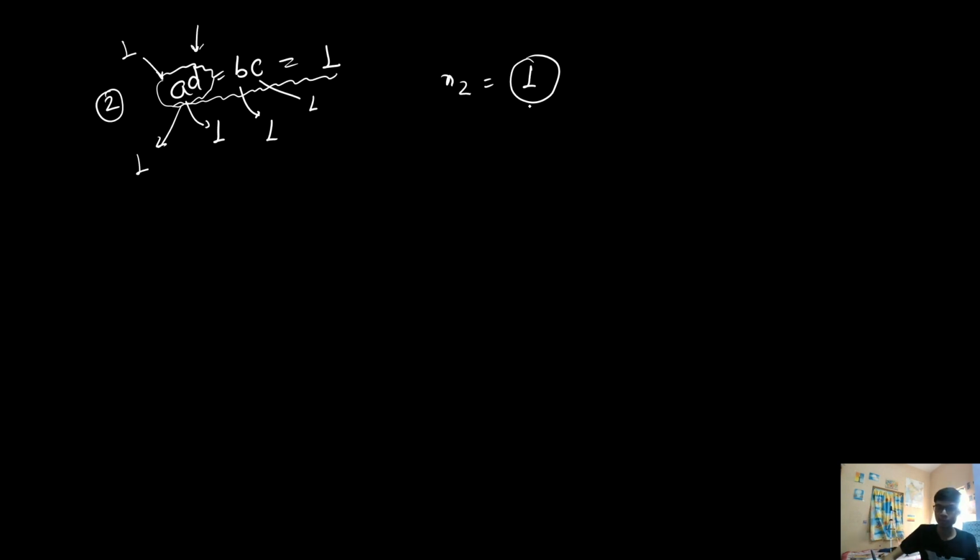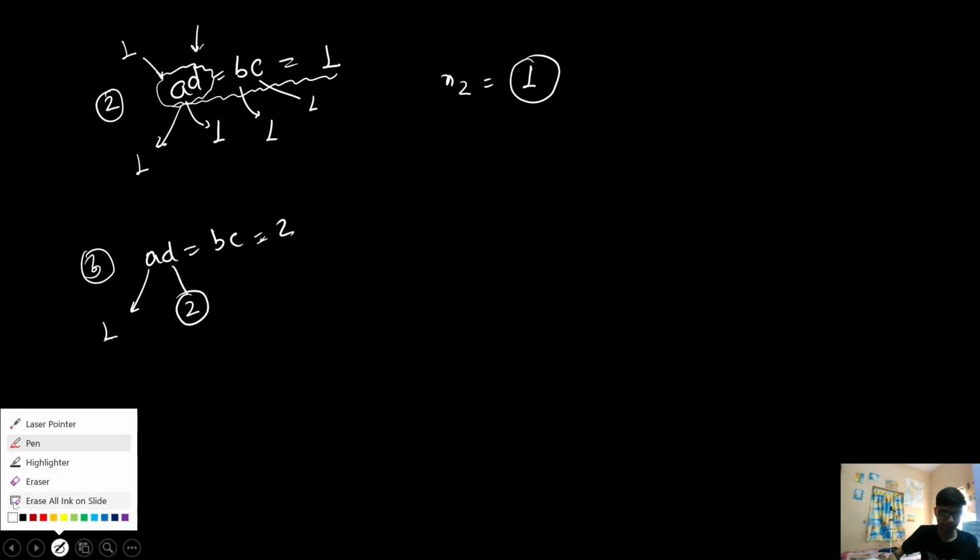So the number of possible cases corresponding to this particular case is also 1. Similarly, if we go and solve this third particular case, that is AD is equal to BC is equal to 2. Now in this particular case we can have two solutions. If the value of A is 1, then for D I have only one choice.